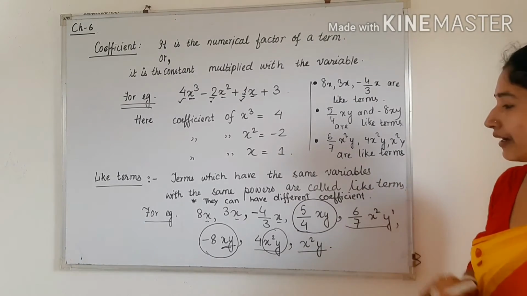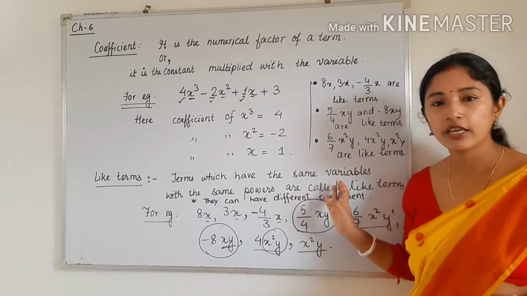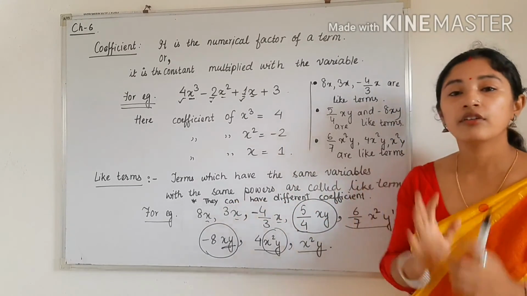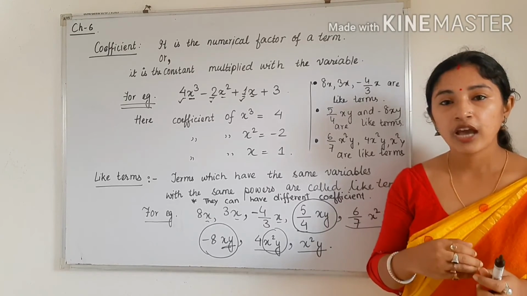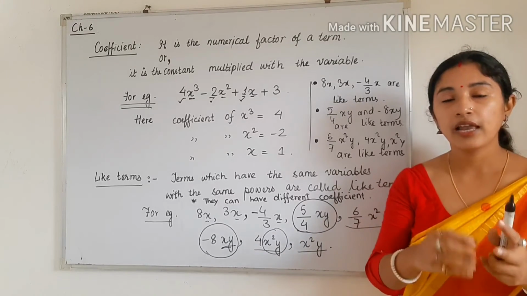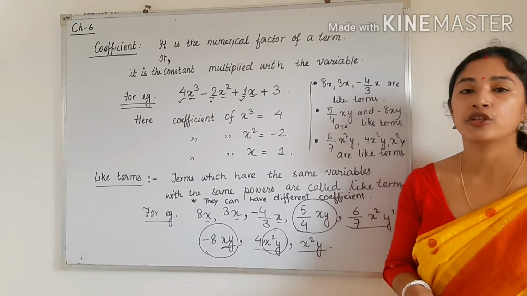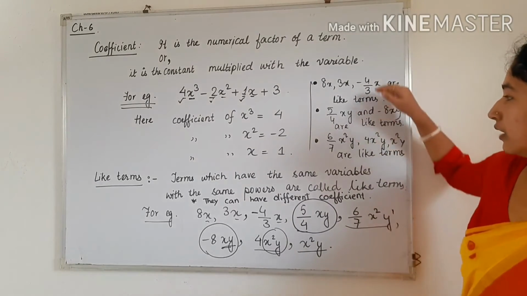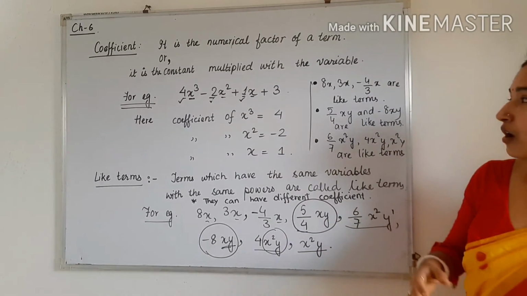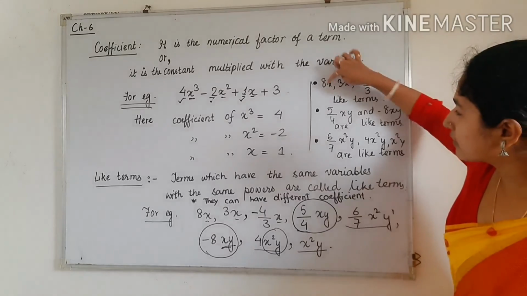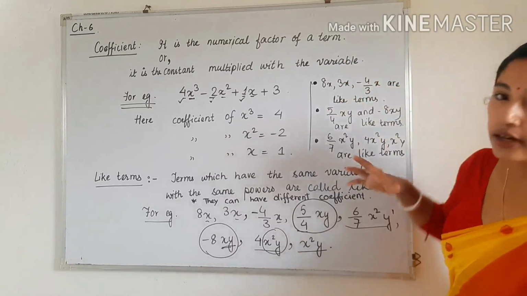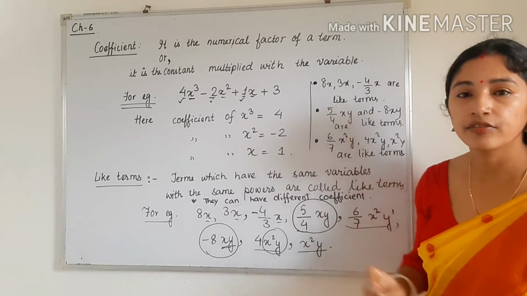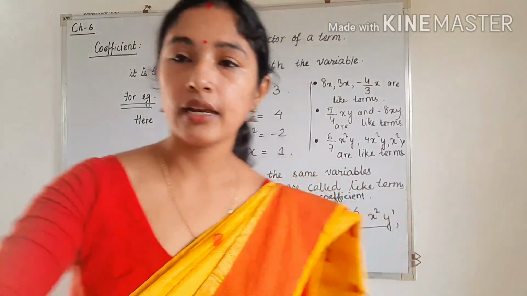So what are like terms? Terms which have the same variable with the same power are called like terms. They can have different coefficients. We have to check only the variable and their power. Don't check the coefficient. Coefficient may be different also. Okay. So these are the like terms. And what are unlike terms? Opposite of this, like 8x and 5 by 4 xy. They are unlike terms because their variables are different. Okay. So these are about like and unlike terms.